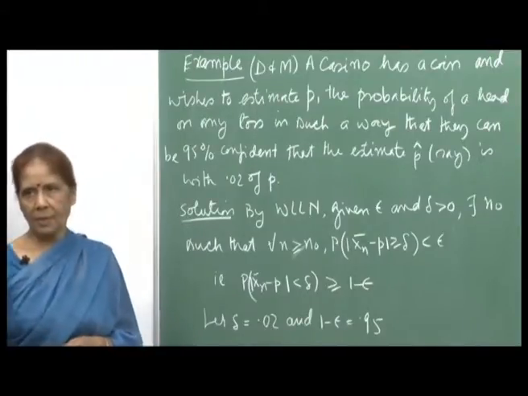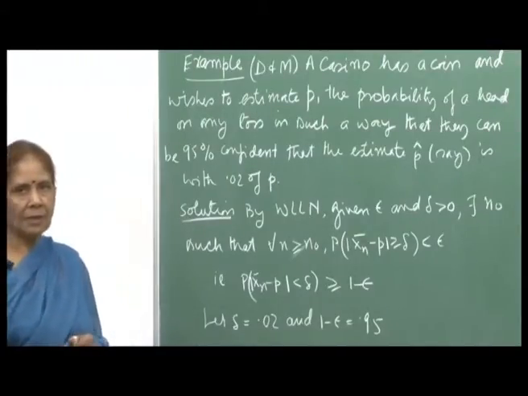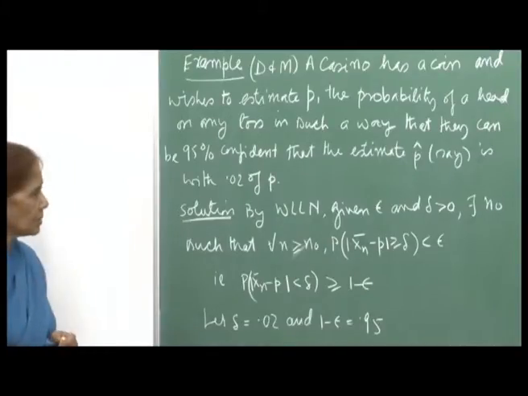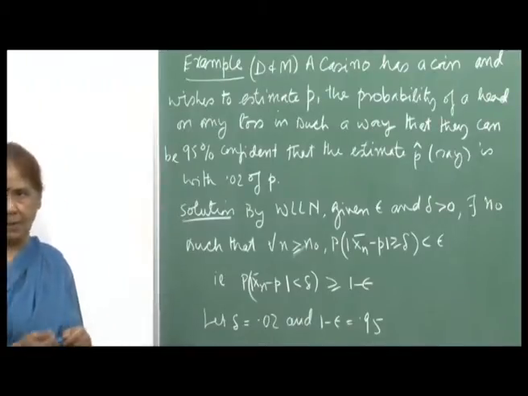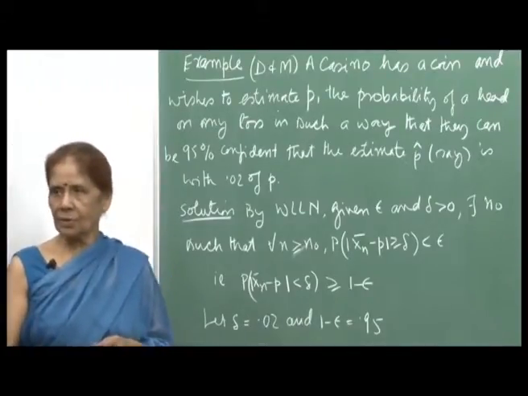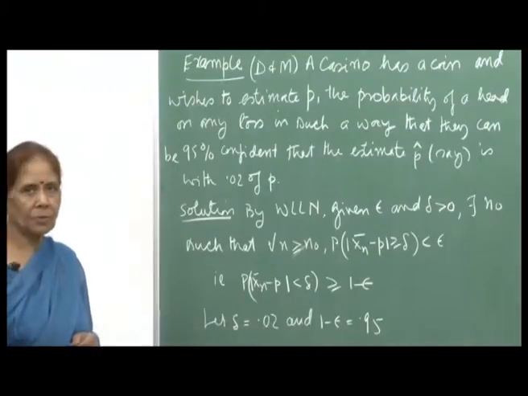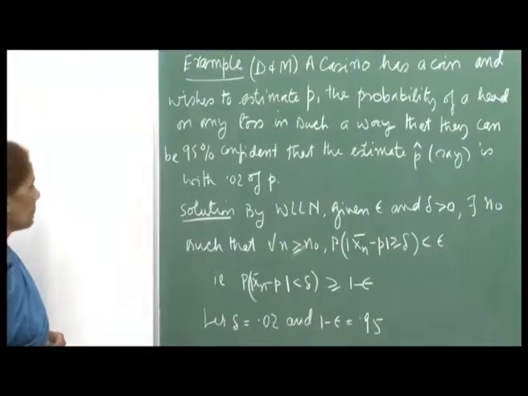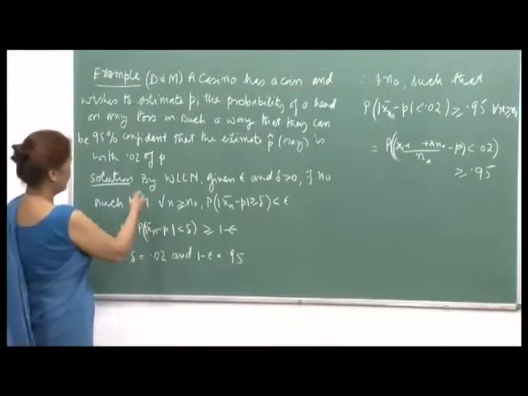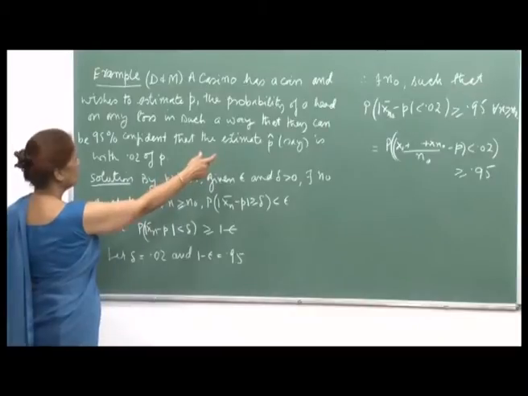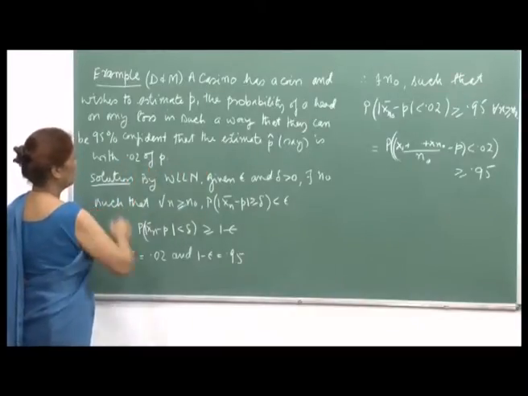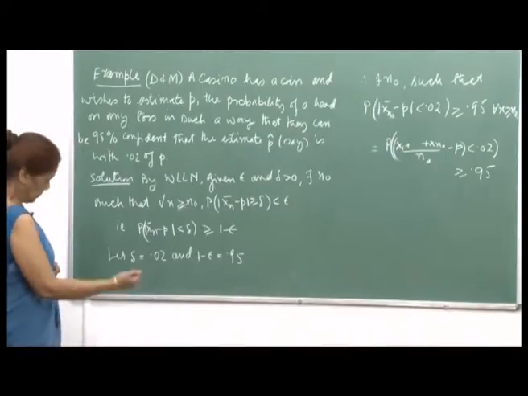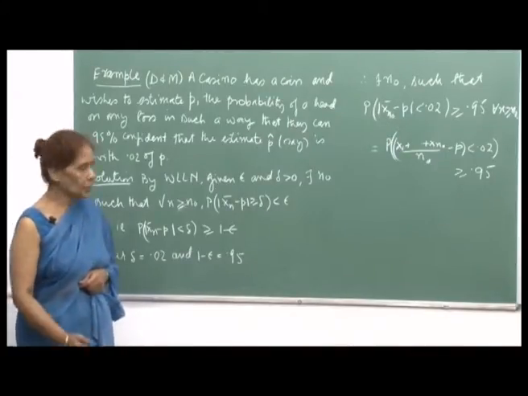Okay. So, obviously, they want to have an idea as to what is the probability that the coin will show a head when it is tossed. It is important to them, because whenever a head is tossed, the person who is playing the game wins. So, the casino has to pay. Therefore, they want to be confident that their estimate is within 0.02 of p, the actual p. And so, the weak law of large numbers helps you out here.